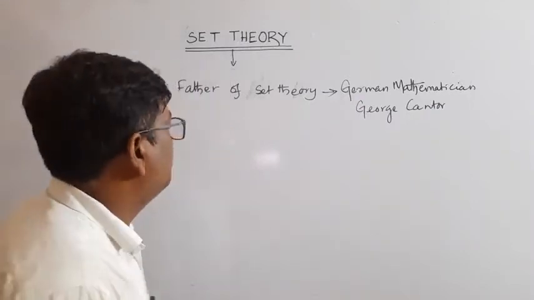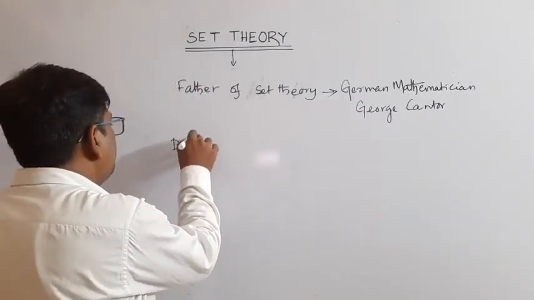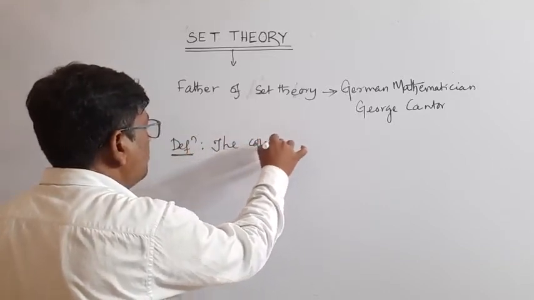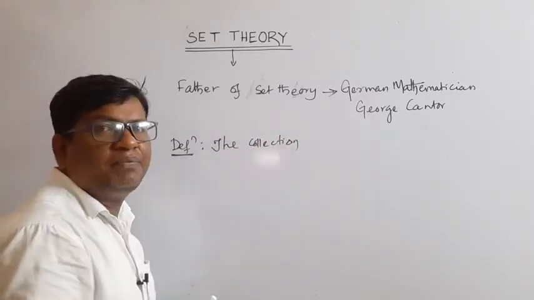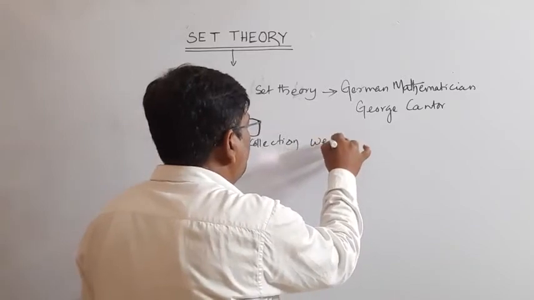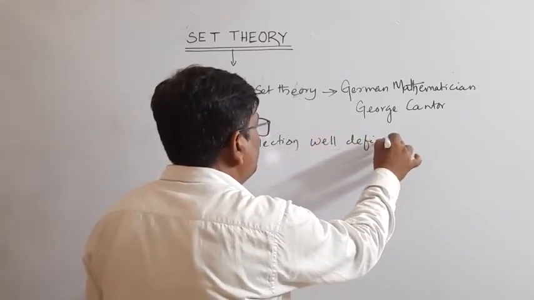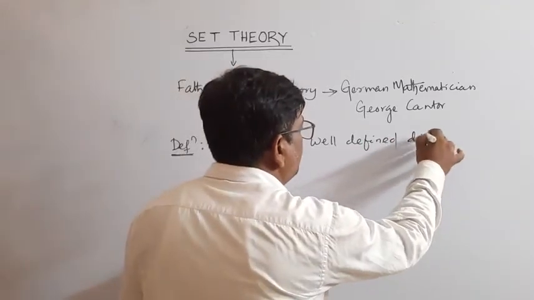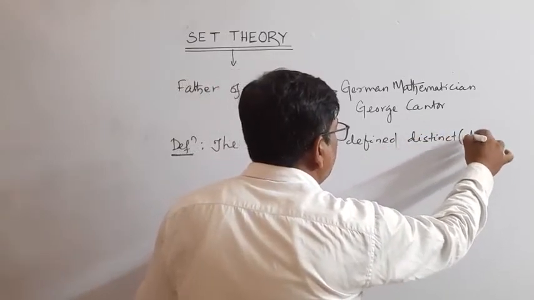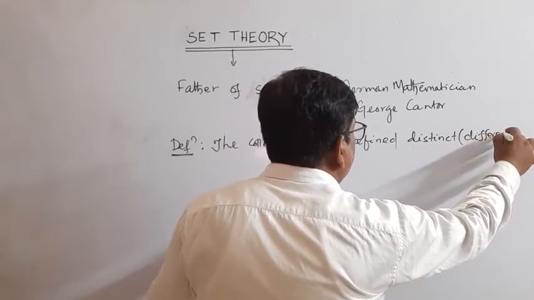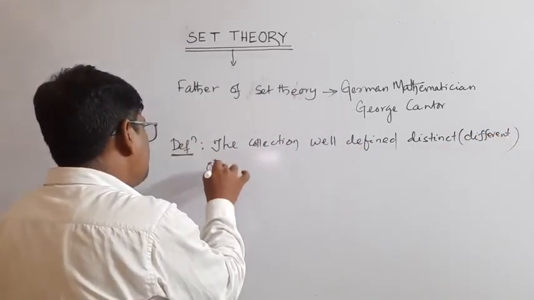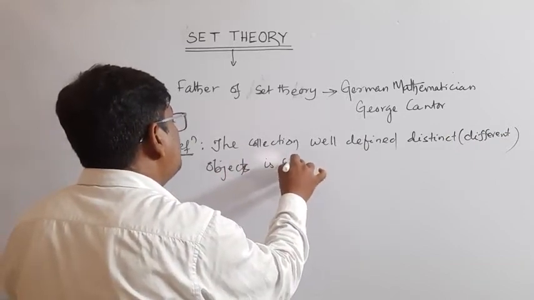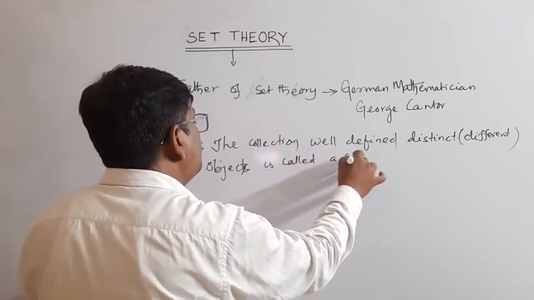According to him, the definition of set theory is: the collection of well-defined, distinct, which means different, objects is called a set.